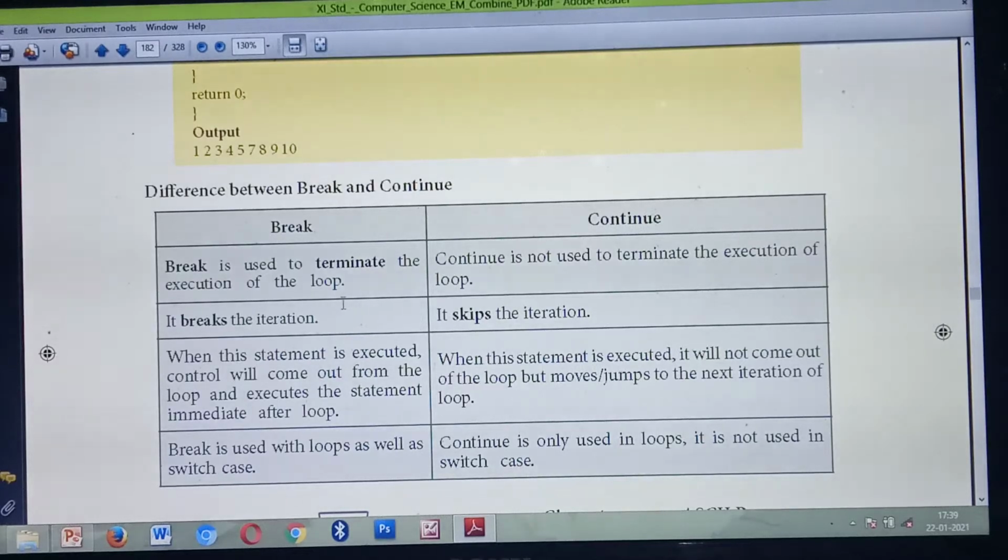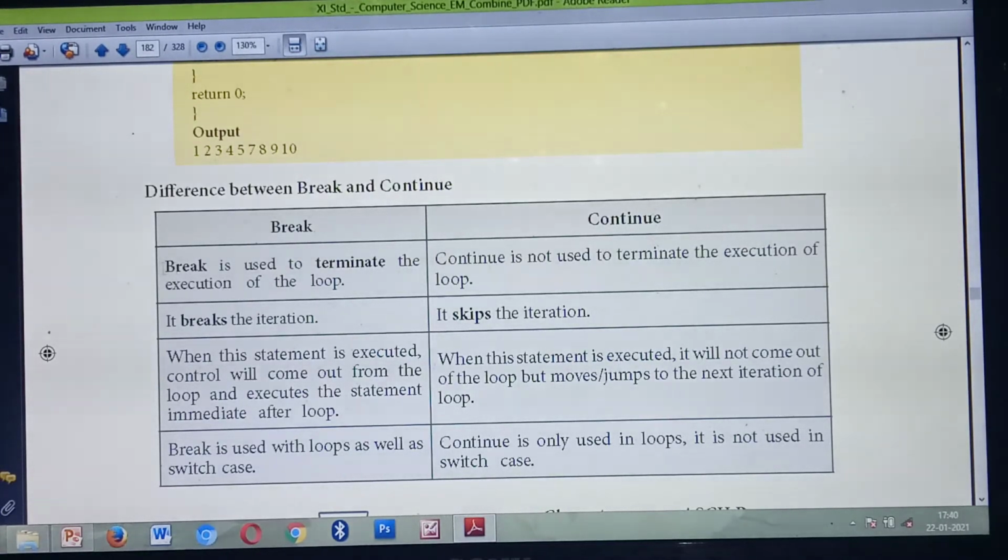So what's the first difference? The break statement is used to terminate the execution of the loop, isn't it? So once the keyword break is found, immediately it will stop the execution from that point and automatically come outside of the loop. The continue statement does not terminate; it will continue from the next iteration, isn't it? That's the first point.